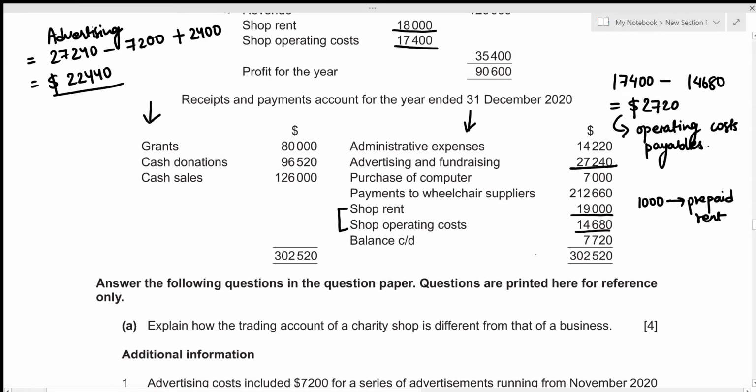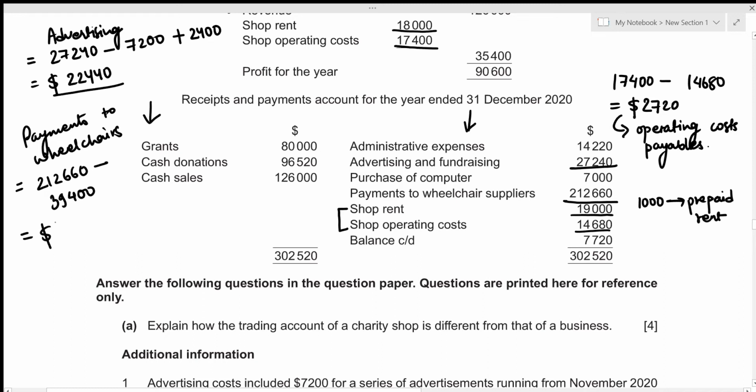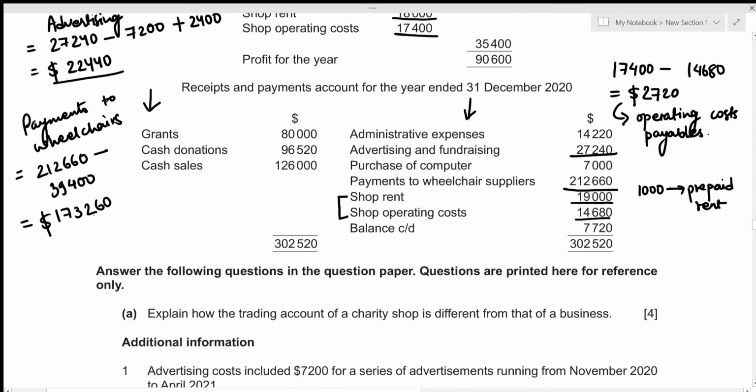So we just have to deduct the particular amount of 39,400 relating to the wheelchairs not yet manufactured from the payments to wheelchairs made. So the payments to wheelchairs that we include in our income and expenditure account should be 212,660 minus our prepaid expenses of 39,400. So this gives the actual amount to be included in the income and expenditure account to be 173,260. All right, let's have a look at our third information.